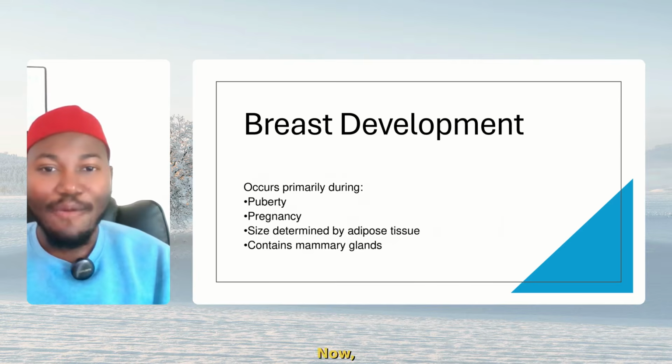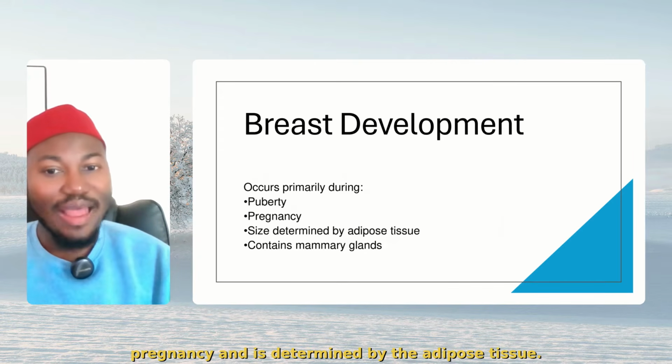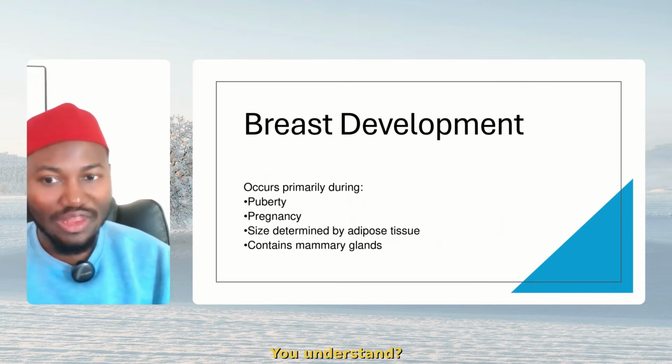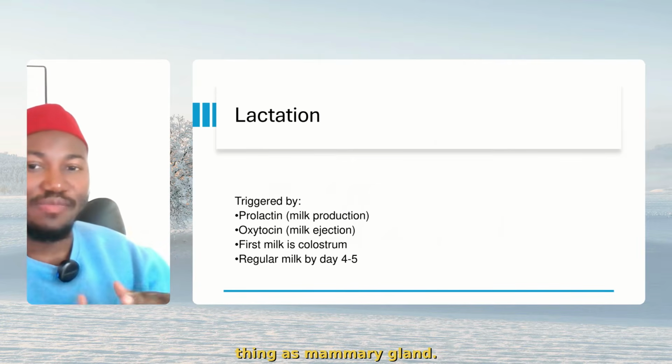All right? Now, breast development occurs specifically during puberty and pregnancy, and is determined by the adipose tissue. You understand? Remember, it contains mammary gland. All right? Extremely important. That's why sometimes we say breast is the same thing as mammary gland.